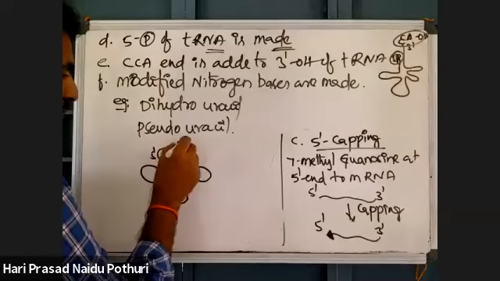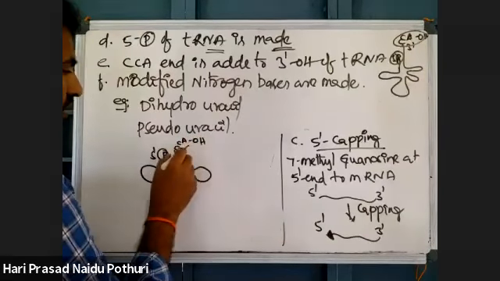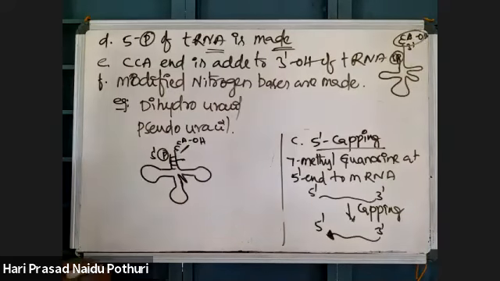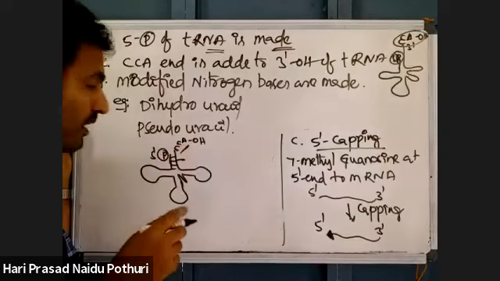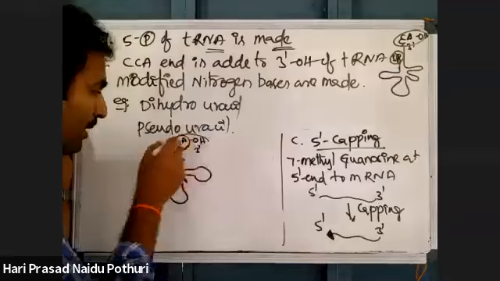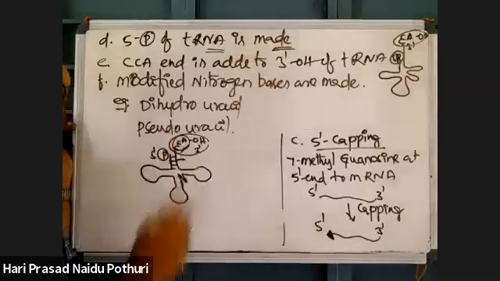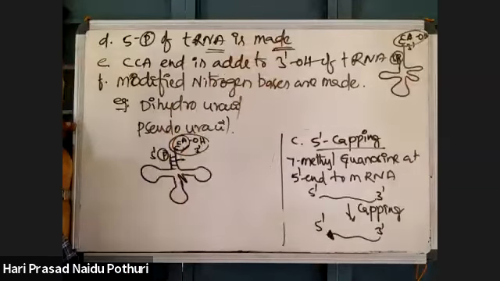At the acceptor arm's end there are 3 particular nucleotides, cytosine, cytosine, adenine, which an acceptor arm of tRNA must possess. Each and every tRNA has cytosine, cytosine, adenine, followed by the 3' OH group. That is the CCA end.